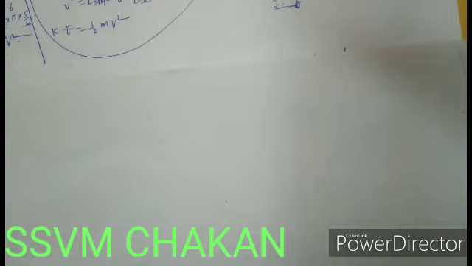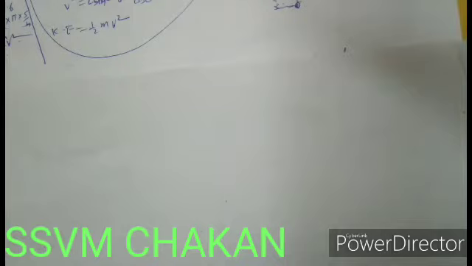Page number 25, problem number 18. A motorcyclist is undergoing a vertical circle inside the sphere of death. The speed of the motorcyclist's motorcycle varies between 6 meter per second and 10 meter per second. Calculate the diameter of the sphere of death. How much minimum values are possible for these two speeds?